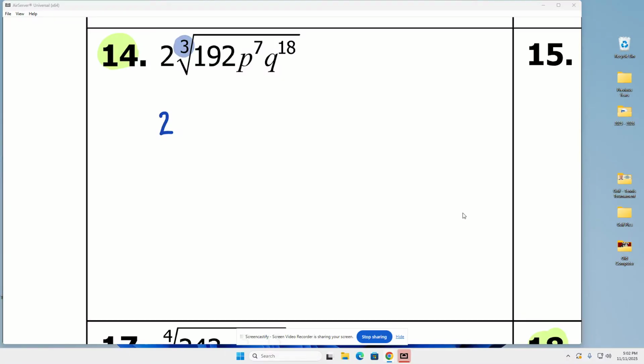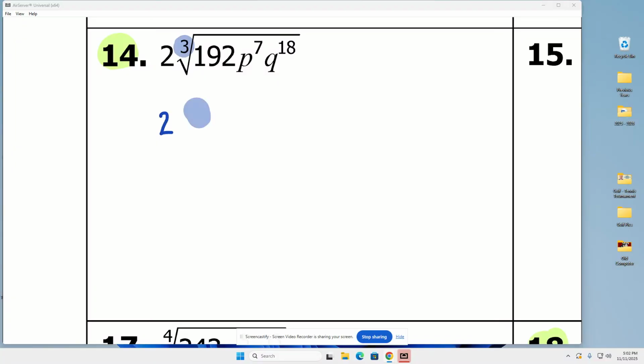So let's look down our list of perfect cubes. Is 192 on that list? No, it's not. So we're going to take 192 and divide it by 2. And we're not going to try any perfect cubes above 96. So look down your list of perfect cubes. The first one below 96 is 64. Will 192 divide evenly by 64? Bingo, we found it right off the bat.